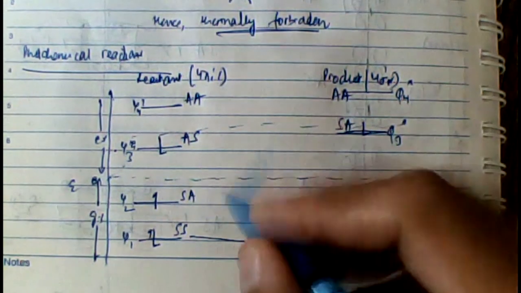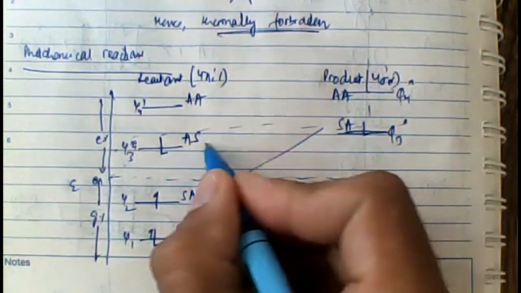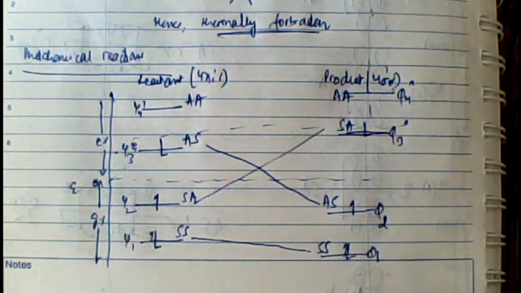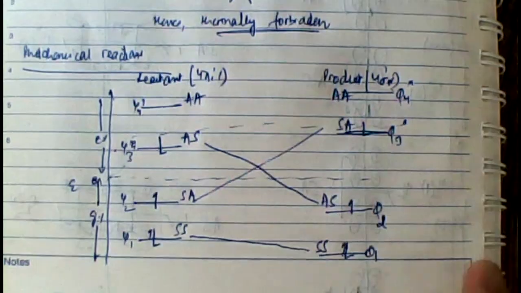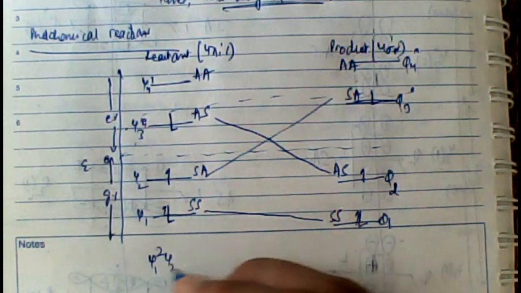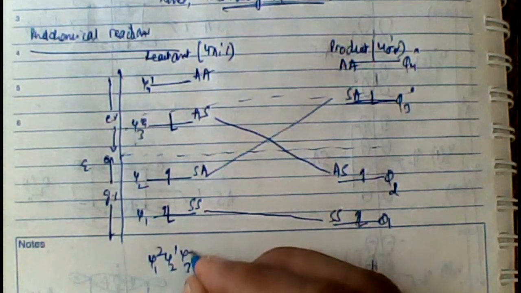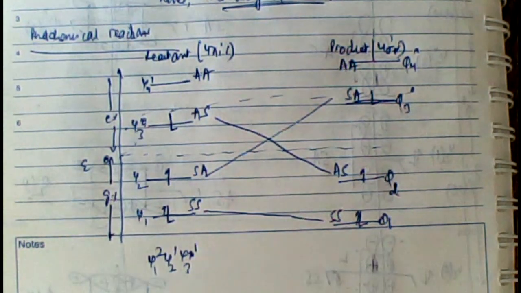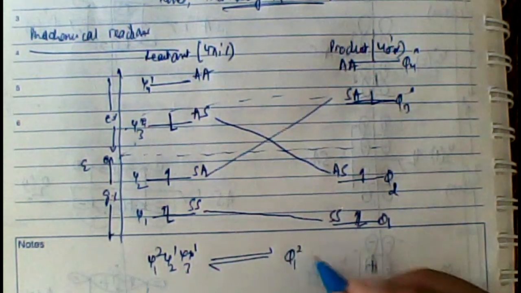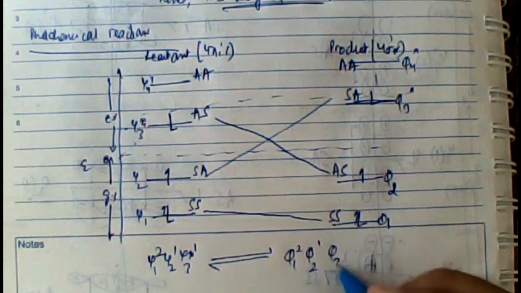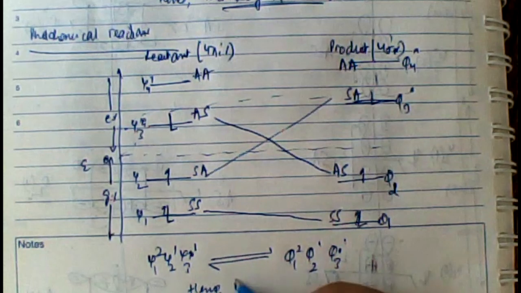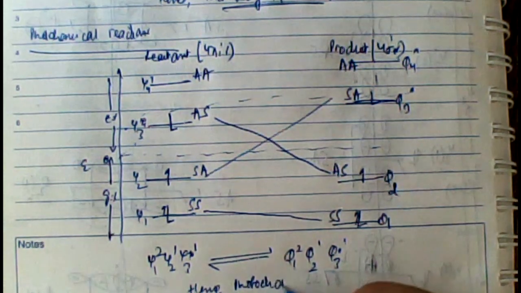Since they are matching, I can use this terminology: phi1 2, phi2 1, and phi3 star 1, this is the excited state condition, correlates, matches with phi1 2, phi2 1, and phi3 star 1. Hence, this reaction is photochemically allowed. Right? So this is how we check whether a particular reaction is thermally allowed or photochemically allowed.